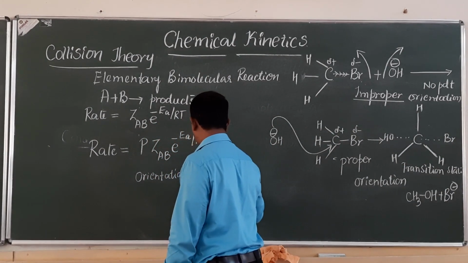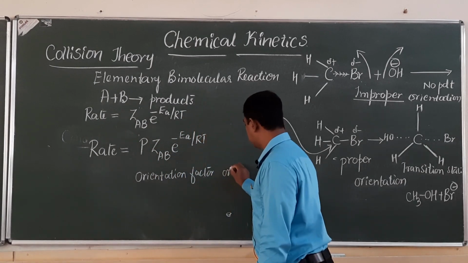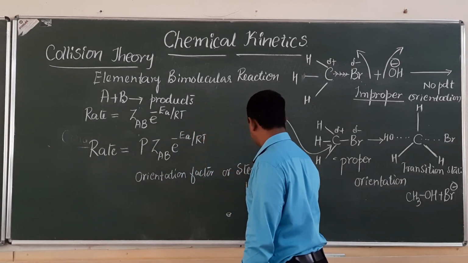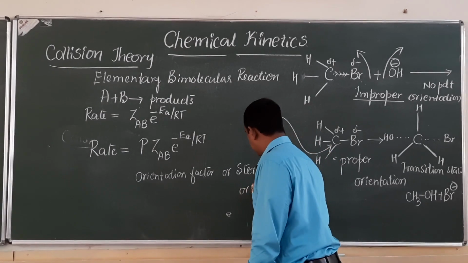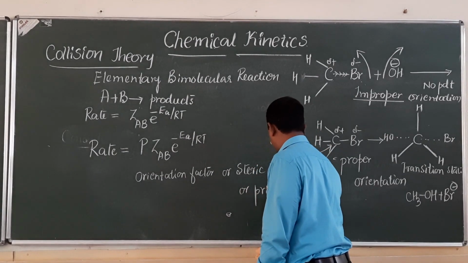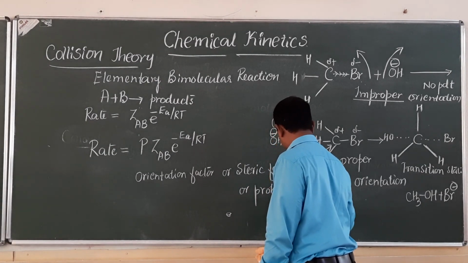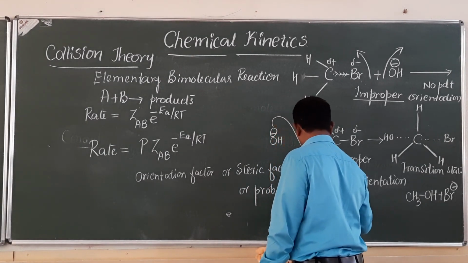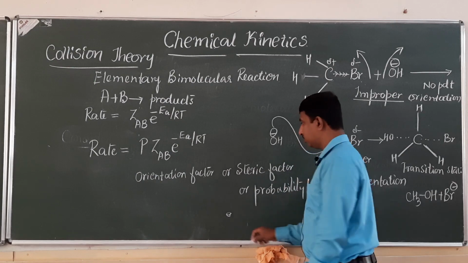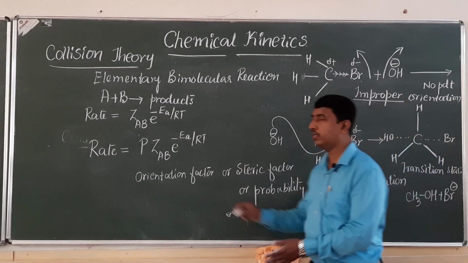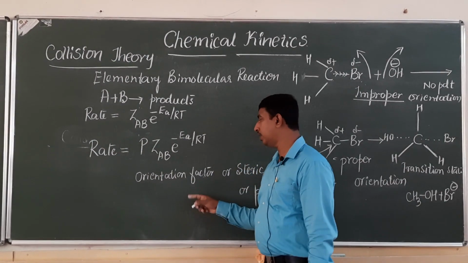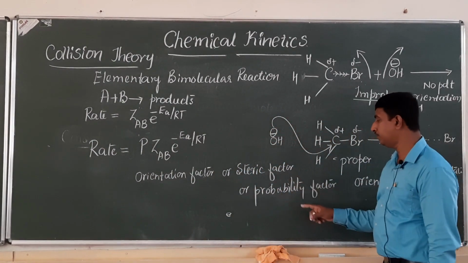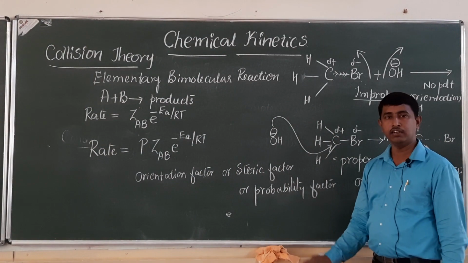It is called as what? Orientation factor, or steric factor, or it is also called the probability factor. So to account for an effective collision, this factor P was introduced. P is called the orientation factor, steric factor, or probability factor.